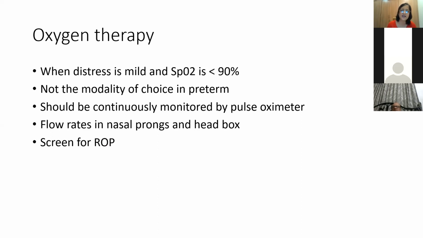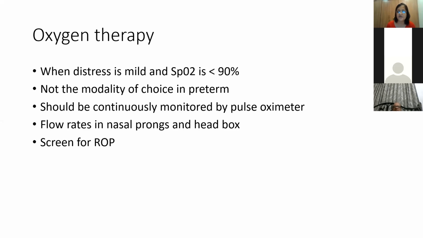So if you are going to give anything more than 2, that air not only should be humidified, but it should be warmed. So in that case, you have to use the HFNC. You cannot give it by nasal prongs. Head box is not a preferable one because it needs a higher flow rate, to the tune of 2 to 3 liters per minute per kg. And in a bigger child of 2 to 3 kg, you have to give 5 to 6 liters per minute.